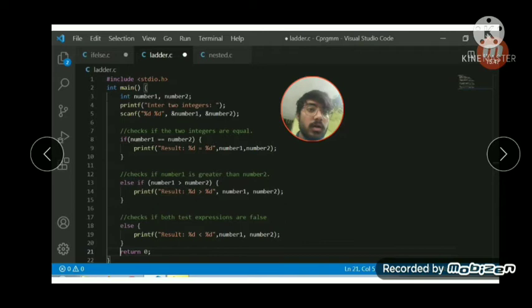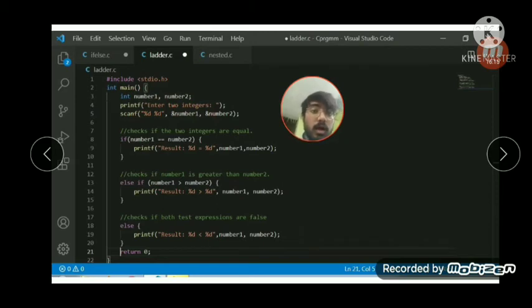We have specified the data type of our function main as int, because we need an integer return from this function. I have declared two numbers, number 1 and number 2, as integers, and asked the user to enter two integers. Then I have taken input with the help of the format specifiers %d and %d. Here we have taken the inputs.